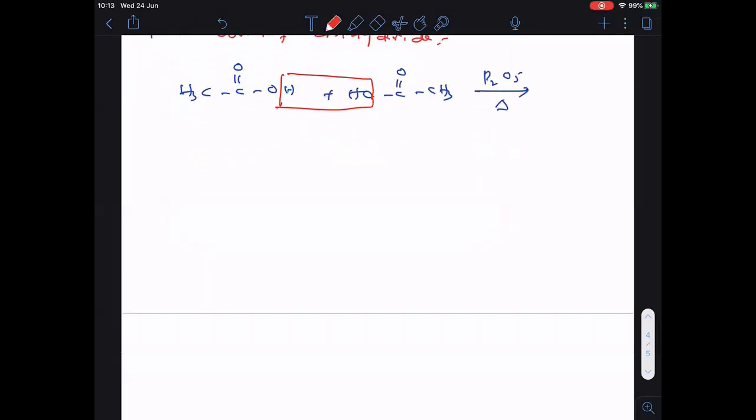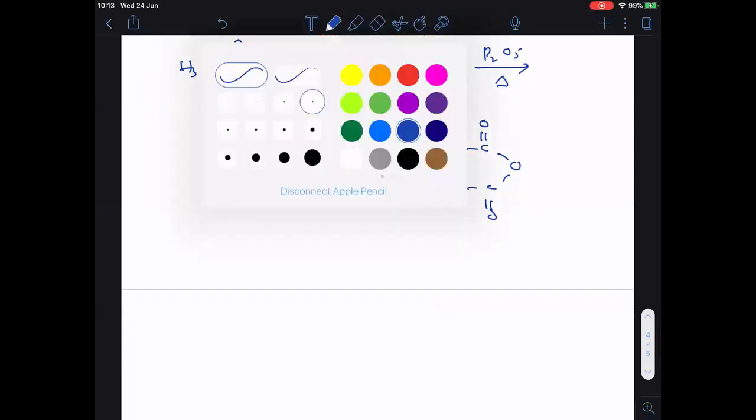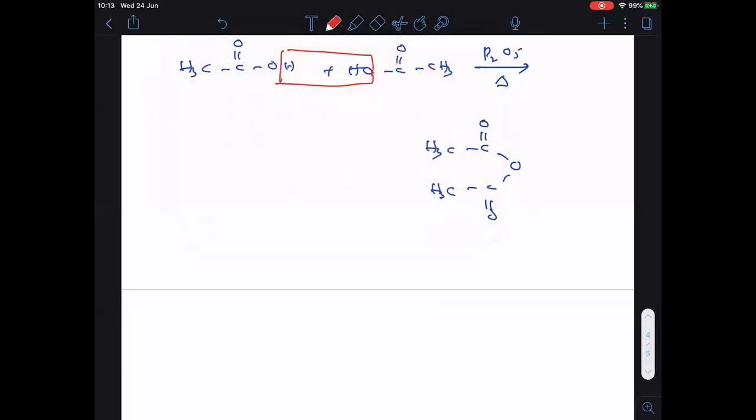So when the water molecule is removed, what is left over here? CH3, C double bonded O, O, C double bonded O, CH3. So this is the anhydride obtained from ethanoic acid. Therefore, this compound is said to be ethanoic anhydride, because it is obtained from ethanoic acid.